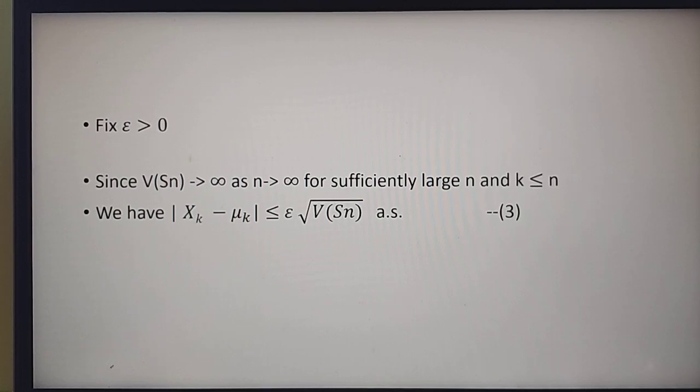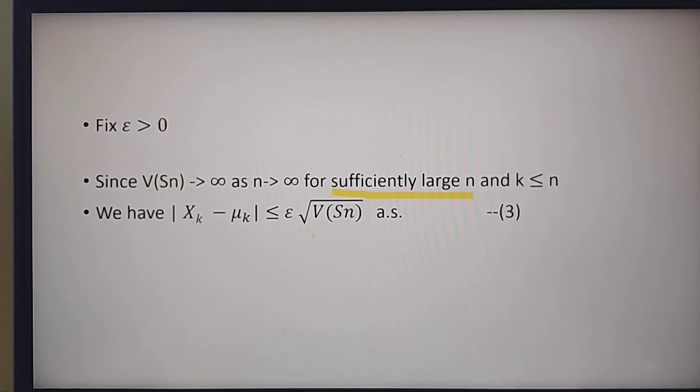Then since variance Sn tends to infinity as n tends to infinity, for sufficiently large n and k less than or equal to n, we have absolute of xk minus mu k less than or equal to epsilon square root of variance of Sn. So the variance of Sn is a quantity which tends to infinity.